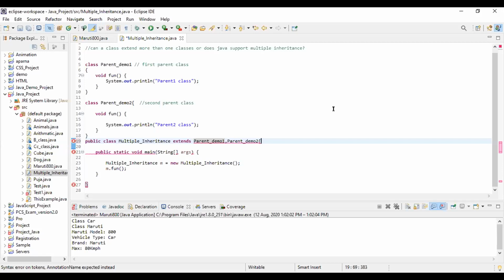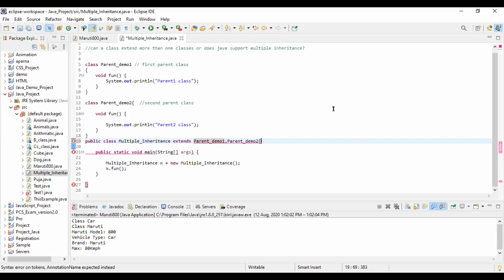So what is the question? Can a class extend more than one class? The answer is no. Because if you put these two parent classes together, this will give an error. If you remove one parent class, either ParentDemo1 or ParentDemo2, then it will run. So in Java, just remember we can use only single, multi-level and hierarchical inheritance, not multiple. So more than one parent class is not acceptable. Got it? Yes. Okay. Thank you.